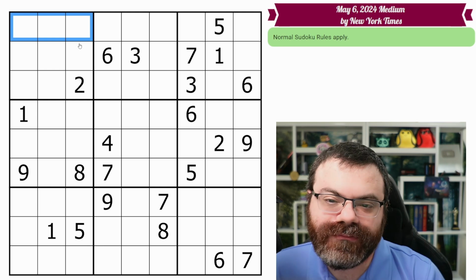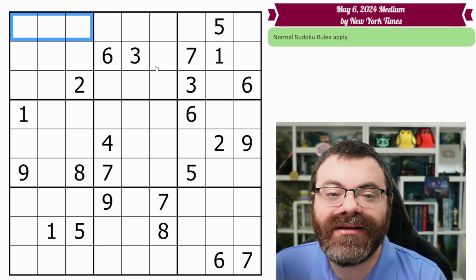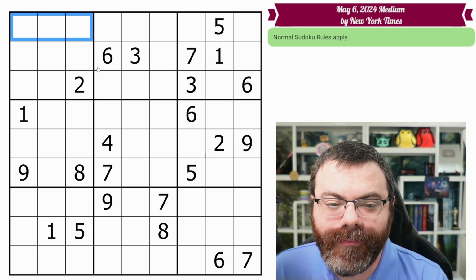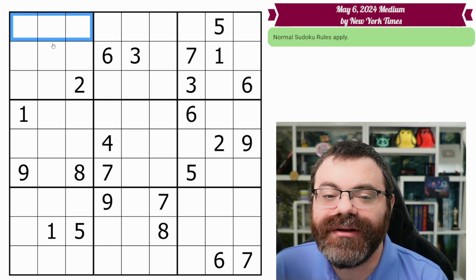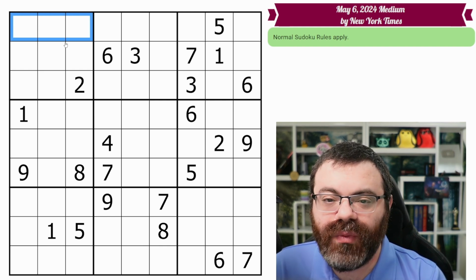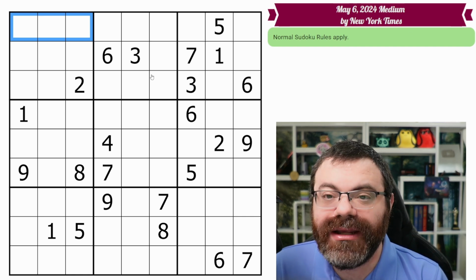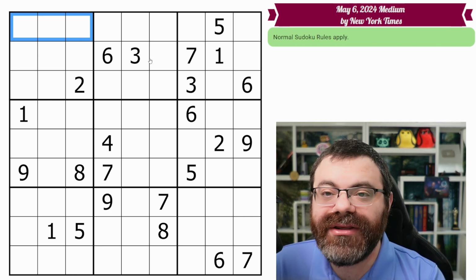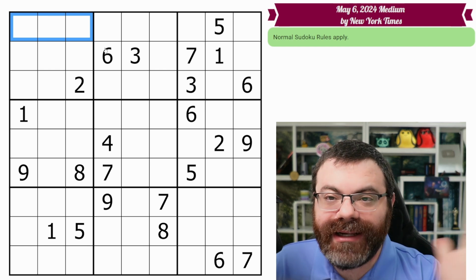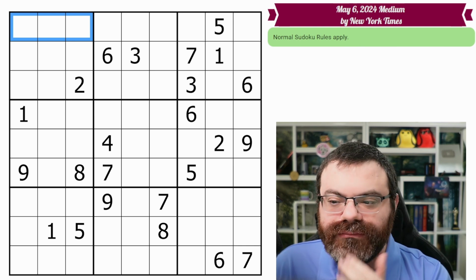Same result. But if you can think about things in more than one way, and they both logically make sense and come to the same logical conclusion, that's nice reinforcement that what we're doing is logical. Okay, so all of that said, 3 is going to end up in one of these 3 cells, but we don't know which one. So it'd be nice to have a way to remember that. And that's what notation is good at. Notation is good at reminding you of things that you've already discovered. I don't recommend just blindly notating without having meaning and memory attached to that.